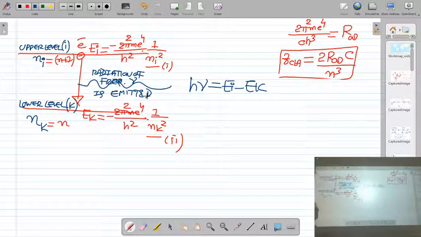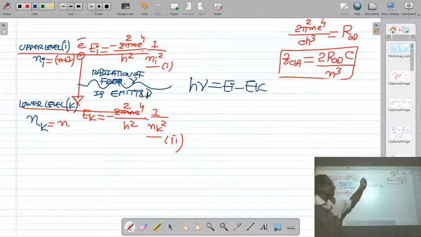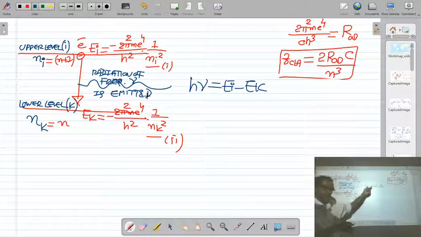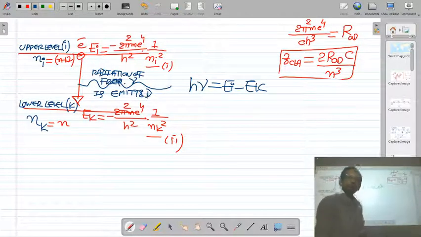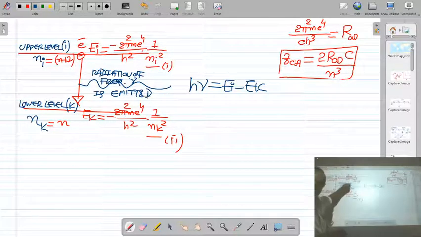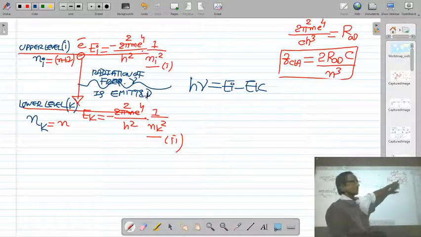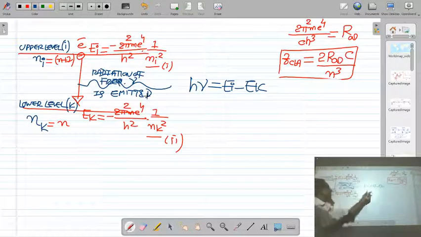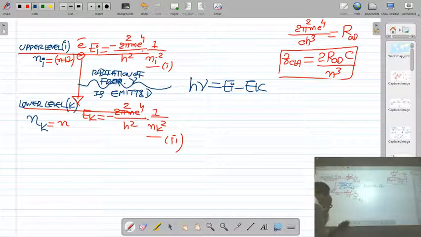So according to the second postulate, when an electron makes a transition from the higher energy level Ei to the lower energy level Ek, the difference of energy Ei minus Ek is equal to h nu, and a radiation of frequency nu is emitted. This nu is called the quantum mechanical frequency. We will show that this quantum mechanical frequency nu and its classical frequency f will remain the same for higher quantum numbers.